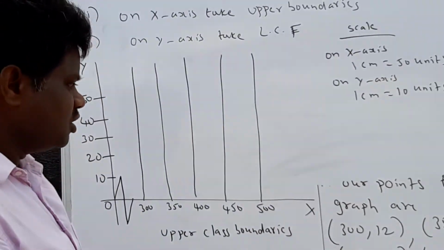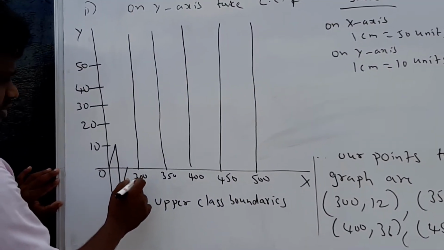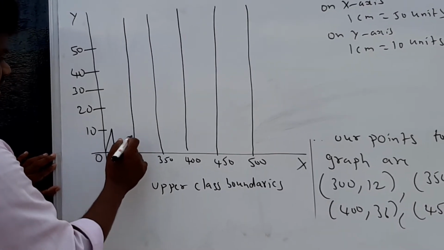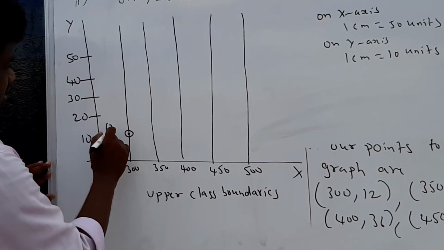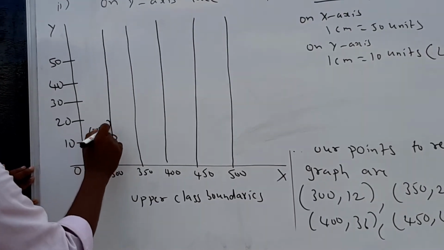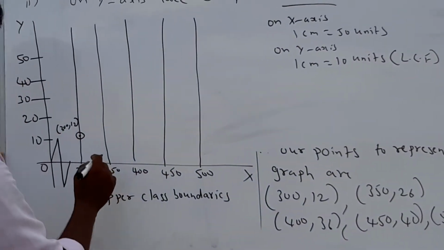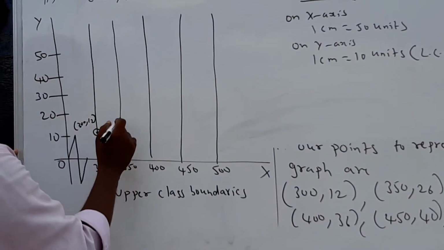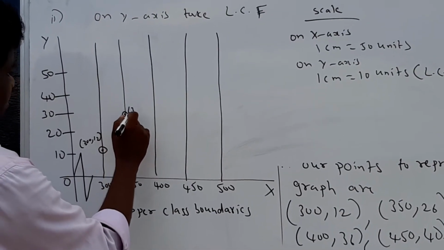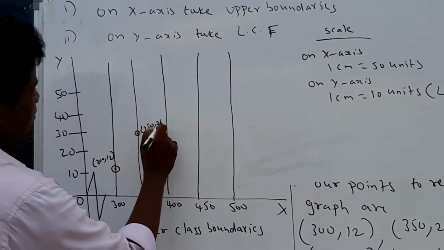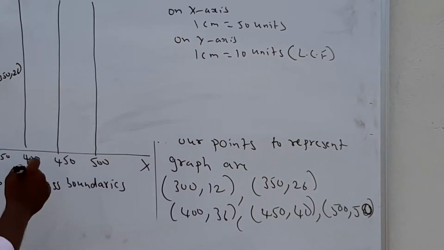What is our first point? 300, 12. That means on the x-axis, if you represent 300, you will get the point like this. That is 300, 12. The second point is 350, 26. The third point will be 400, 36.